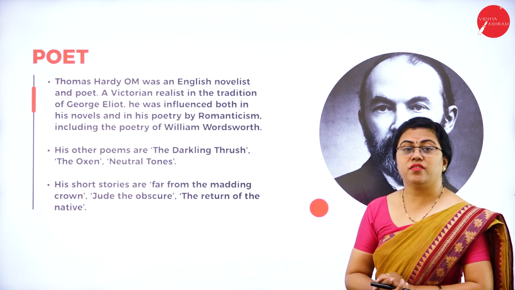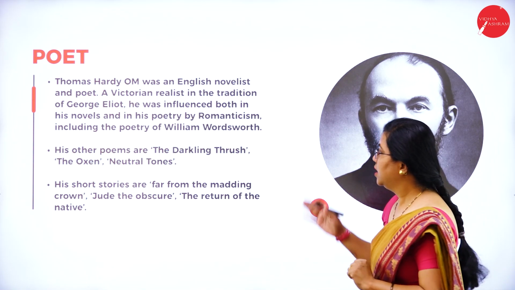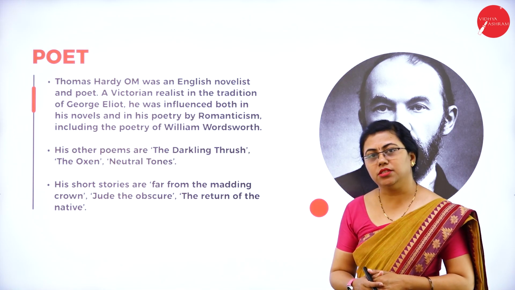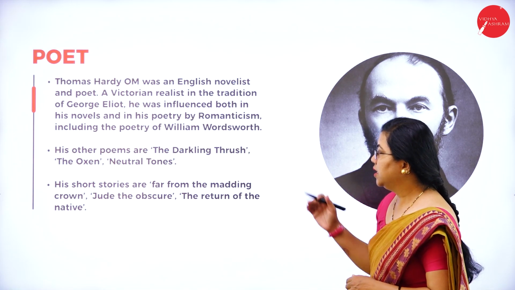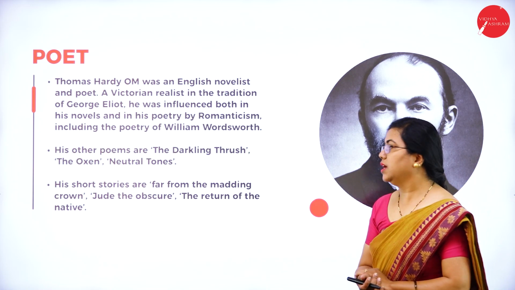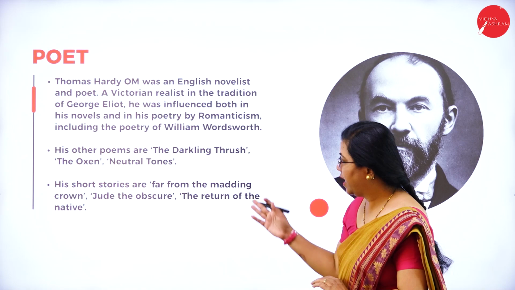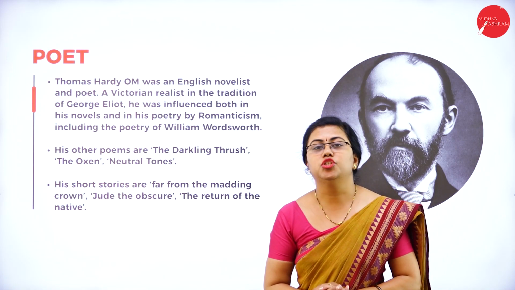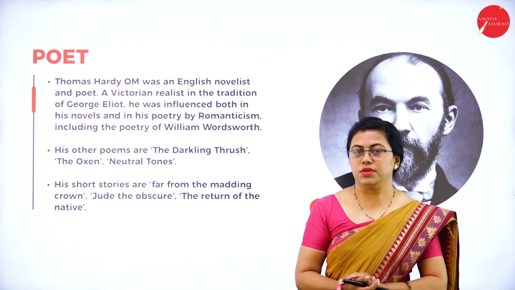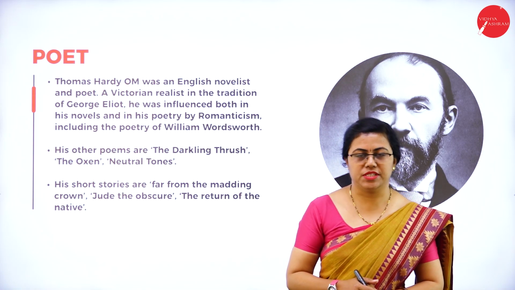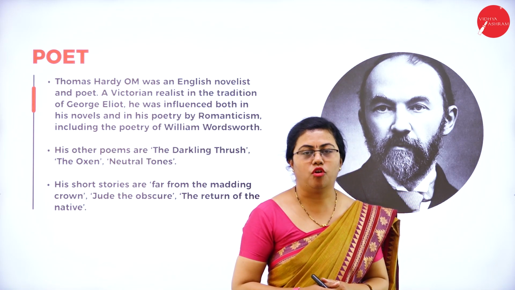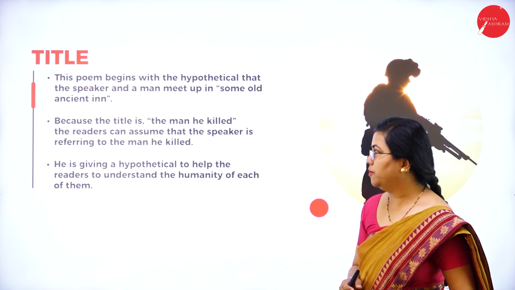His other poems that are very famous are The Oxen, The Darkling Thrush and Neutral Tones. His novels that are very famous are Far from the Madding Crowd, The Return of the Native and Jude the Obscure. Jude the Obscure is actually the most famous out of all these three that are specified here. So now let us move on to the title of the poem.